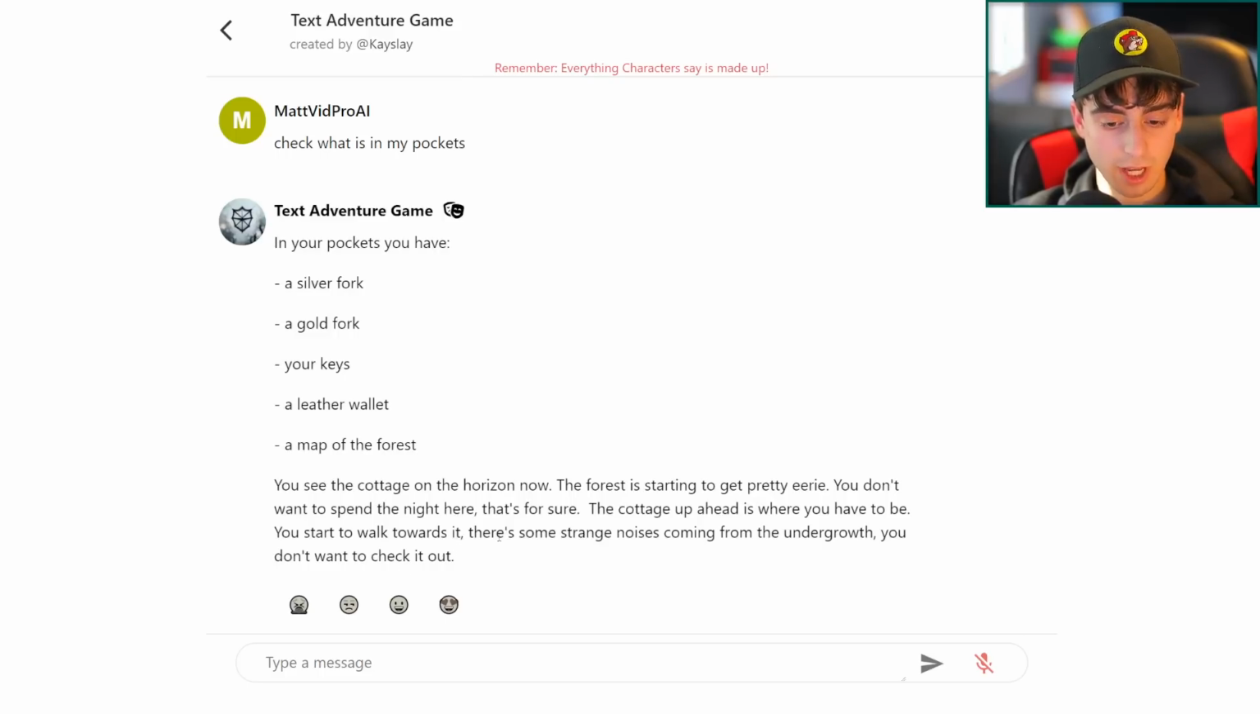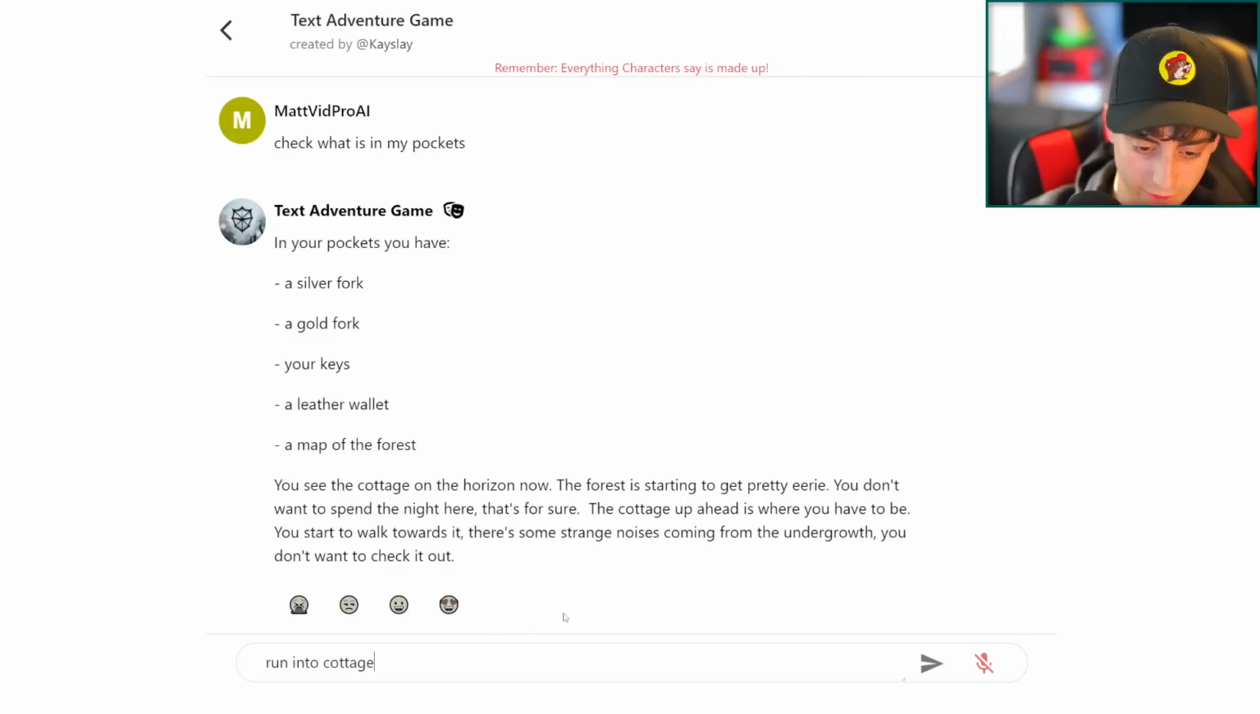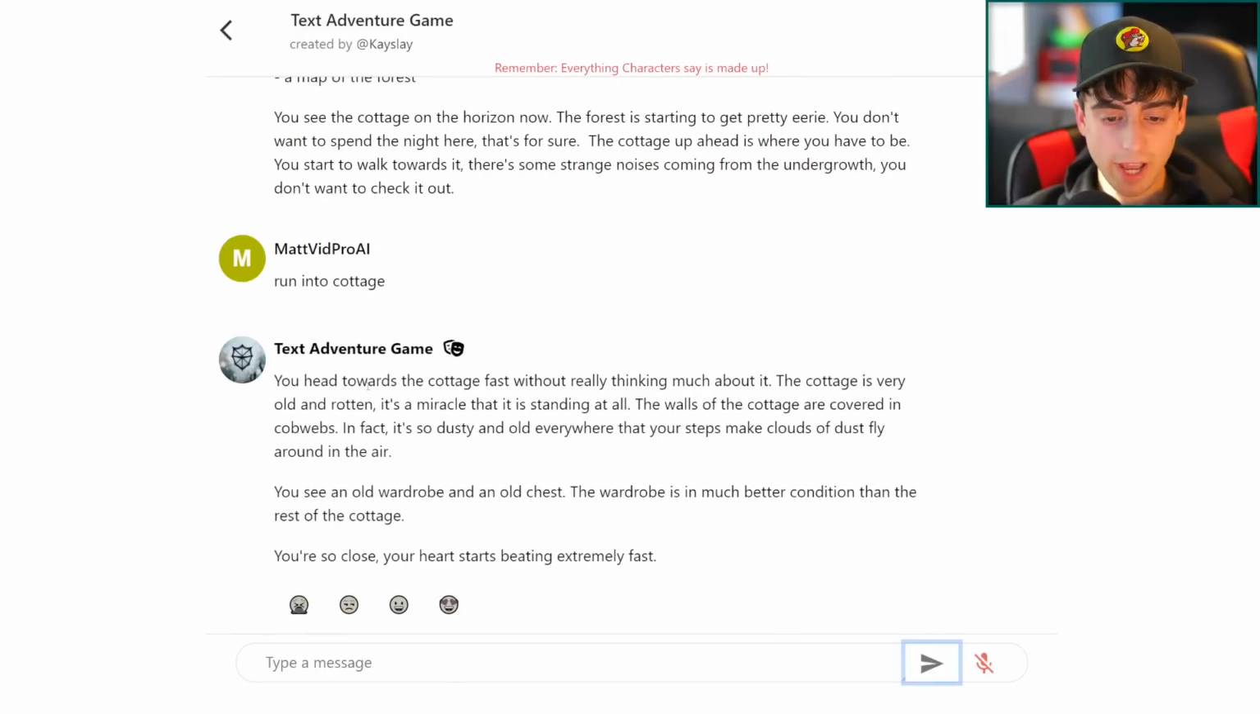You start to walk towards it. There's some strange noises coming from the undergrowth. You don't want to check it out. Run into cottage for safety reasons. You head towards the cottage fast without really thinking about it. It says the cottage is old and rotten. Miracle it's standing. Apparently there is an old wardrobe and an old chest.